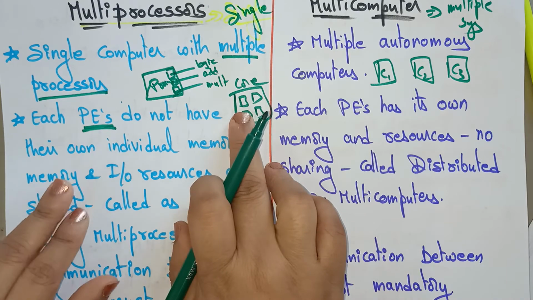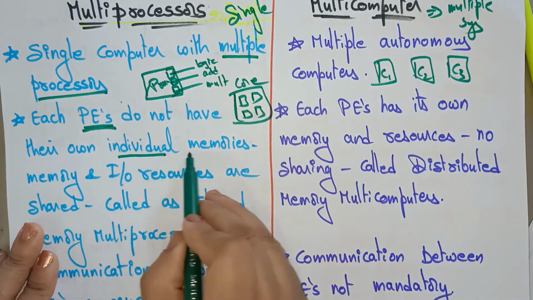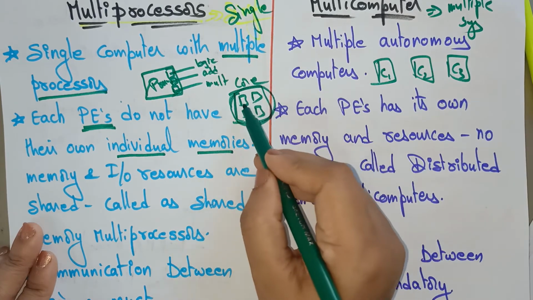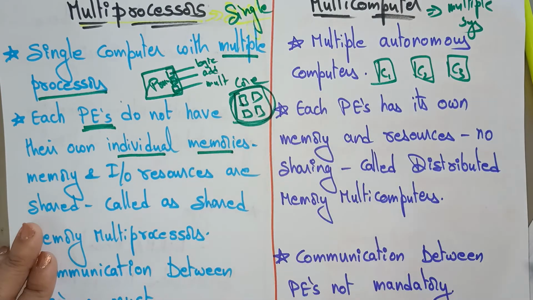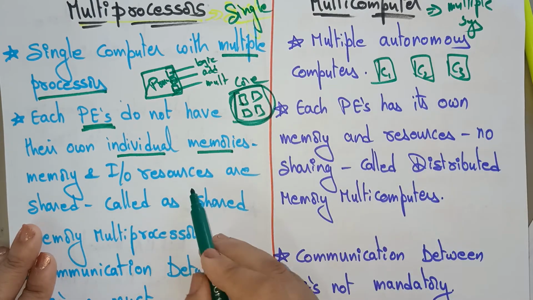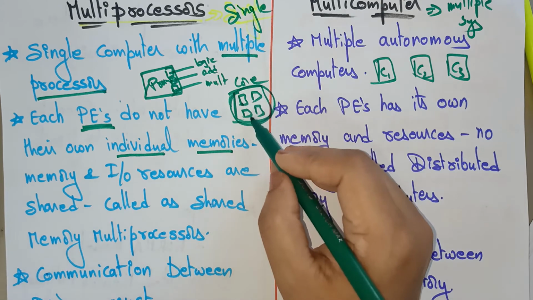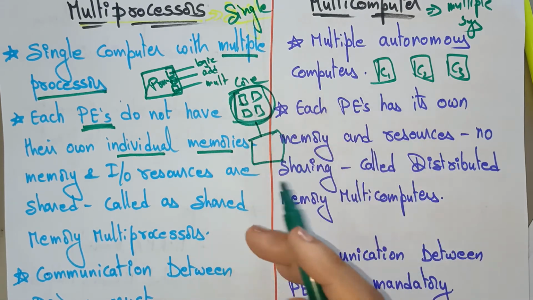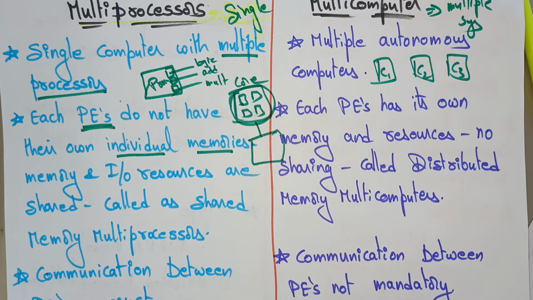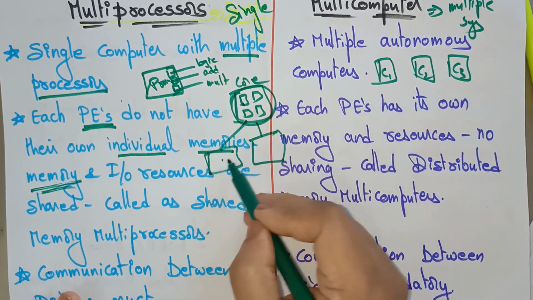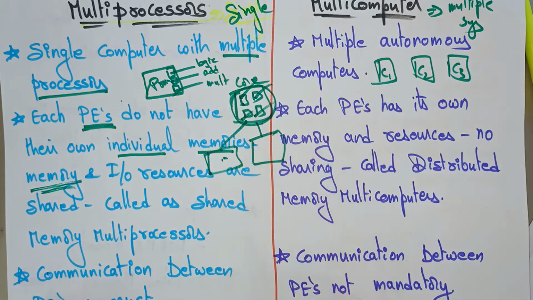Each processing element does not have its own individual memory. Clear, right? This is only a processor. So each processor does not have its own individual memory and IO resources; they are shared. All these processing elements share a common memory. They don't have individual memories, IO resources, or anything. Whatever memory and whatever IO is there must be shared by all processing elements.